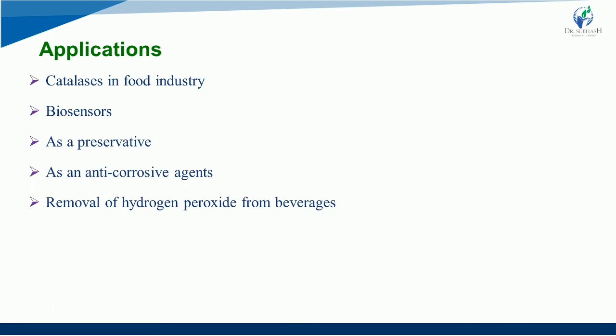Now applications, if we go into depth, catalase is used in food industry. They are used in biosensors. They are used as a preservative. They are used as anti-corrosive agents. They are used for the removal of hydrogen peroxide from beverages. Remember this application because only this catalase enzyme works highly and heavily on hydrogen peroxide, focusing on removal of hydrogen peroxide from beverages, right? As a functional food.